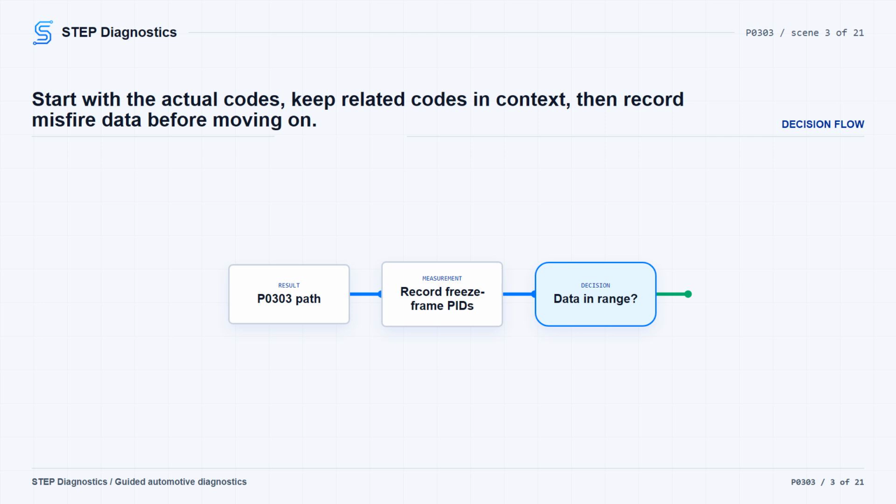With P0303 active on this path, move into the misfire data review. Pull and record the PCM freeze frame PID values, then compare those values to the normal reference values. If something in that data is out of range, the diagnostic leaves this path for a separate test. If the values are not out of range, continue with mechanical confirmation.